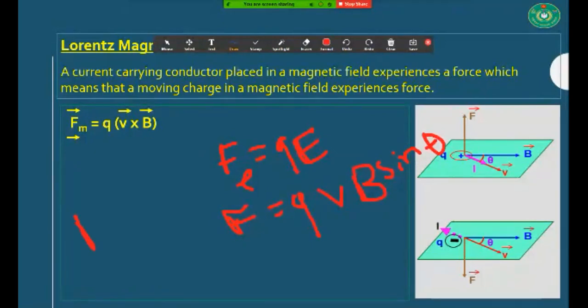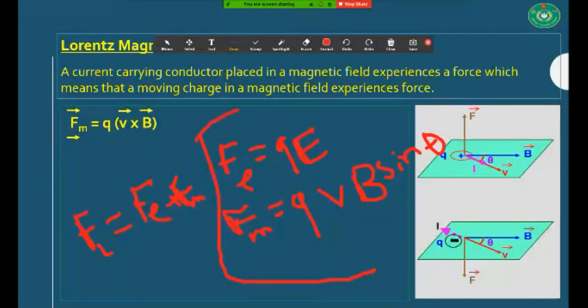And this is Lorentz force, that is FL is equal to Fe plus Fm. Okay, this is our Lorentz force. You know it very well. Where there is electric and magnetic force, there you can get Lorentz force.